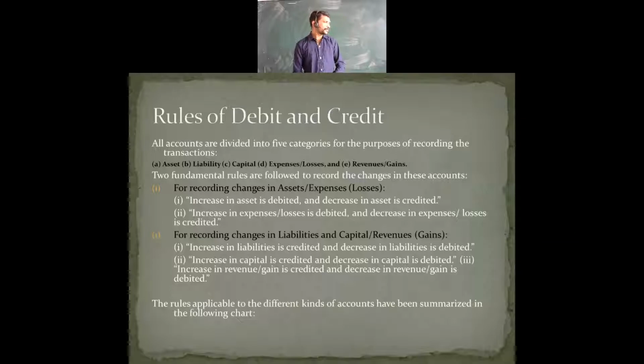There are two rules for recording changes in assets and expenses. The first point says that an increase in assets is debited, and a decrease in assets is credited. When we have the next slide, you will come to know what exactly this means. When you are increasing the assets, in the same assets you are also going to get a decrease. How? I will tell you.